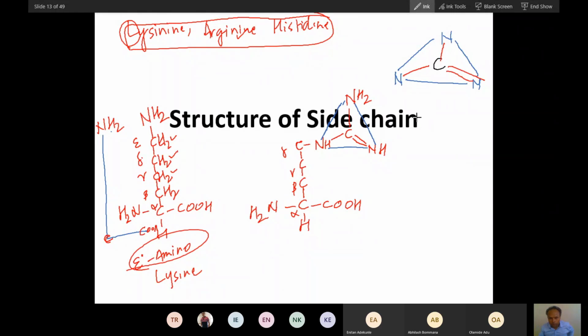We have time for a minute, so we will finish at least the side chain. This very important group is called which group? Guanidino group. If you remember the structure of guanine, isn't it the structure of guanine?